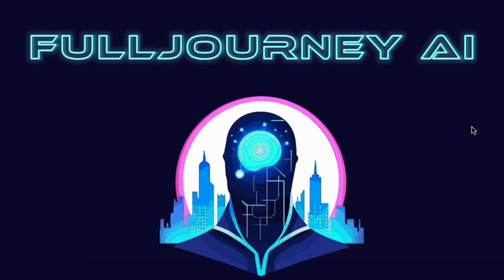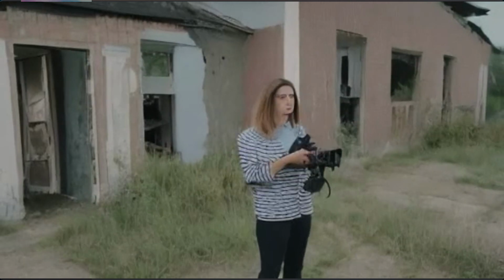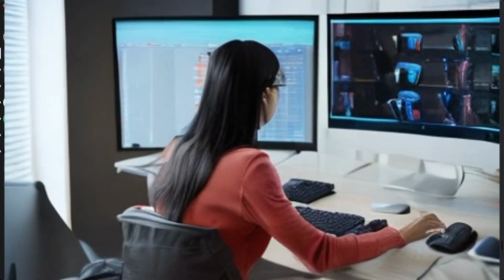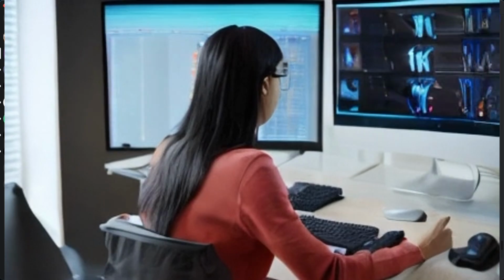You really are just limited by your imagination and your ability to describe what's in your imagination. So creativity is really important in the world of generative AI. If you follow this tutorial and you make a movie, please put a link in the comments. I would love to see it.